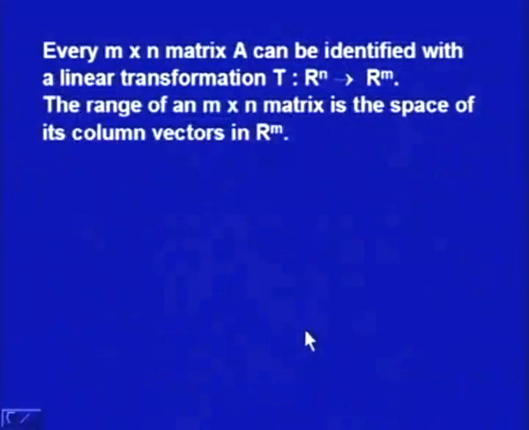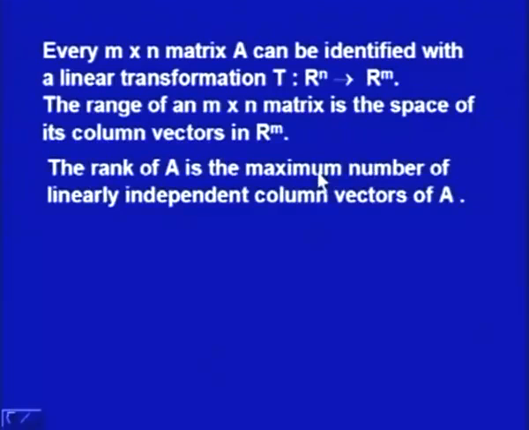Now, we say that every m by n matrix A can be identified with a linear transformation T from Rn to Rm, and the range of an m by n matrix is the space of its column vectors in Rm. The matrix A has vectors in Rm, so the space spanned by them will be the range of the matrix. The rank of A is the maximum number of linearly independent column vectors of A. That is how we define the rank of the matrix A.